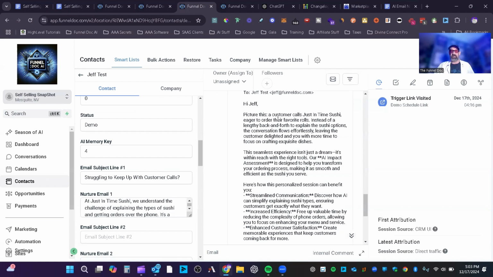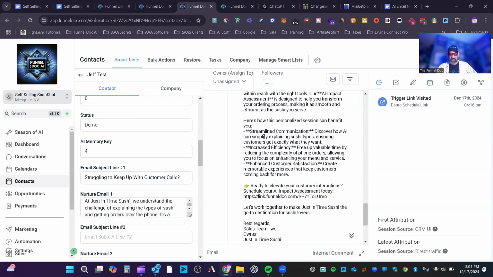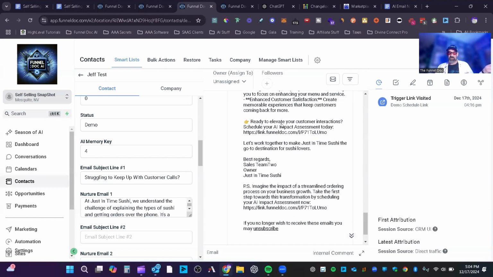Picture this: a customer calls Just in Time Sushi, eager to order their favorite rolls. Instead of a lengthy back and forth explaining the sushi options, the conversation flows effortlessly, leaving the customer delighted with you and leaving you more time to focus on crafting exquisite dishes. The seamless experience is just a dream, blah, blah, blah. You can read it if you want. It talks about how the personalized session, if they wanted to book a session. Again, here's the link. Let's work together, make Just in Time Sushi the go-to destination for sushi lovers.